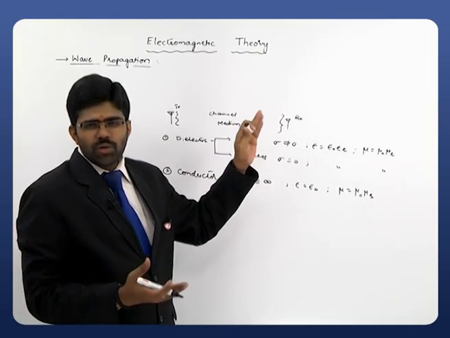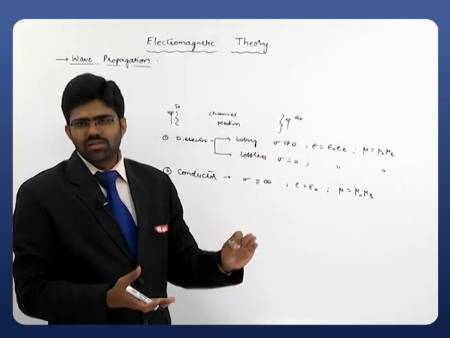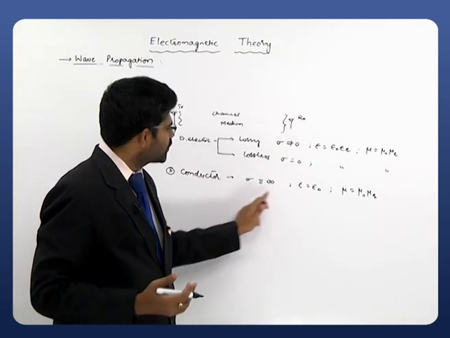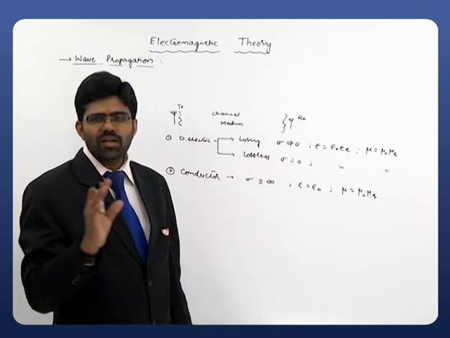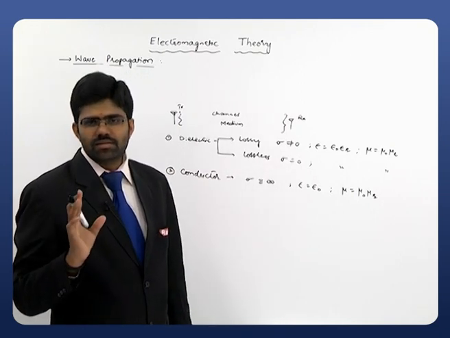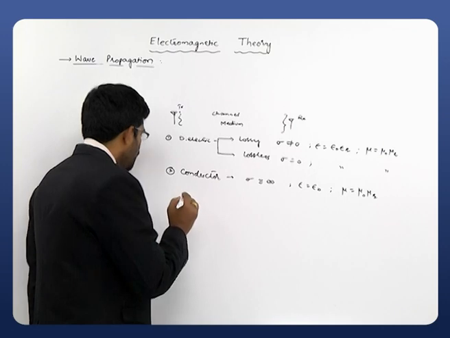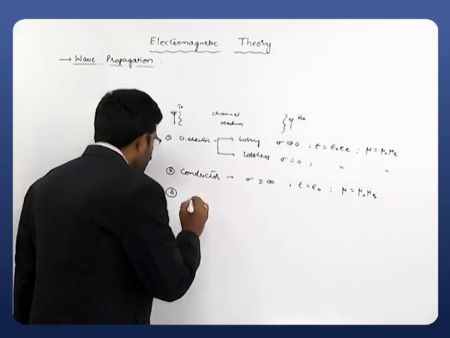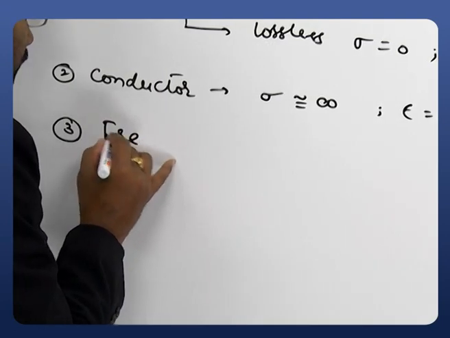So what we do is we will derive the general equations or general characteristics we will observe, and in that one we will substitute these quantities to modify the equations or characteristics. And the third type of medium is a widely used and very important medium, that is free space. For free space medium,